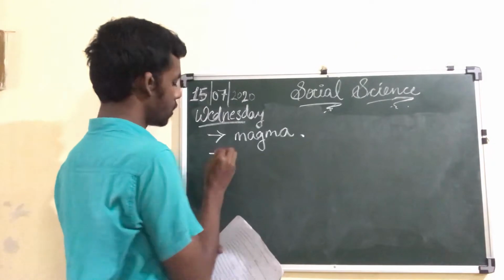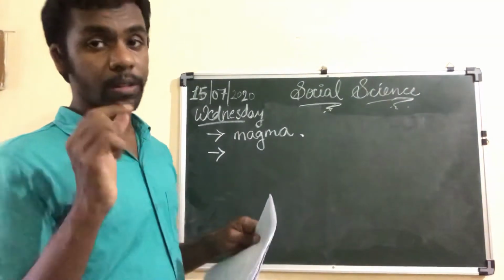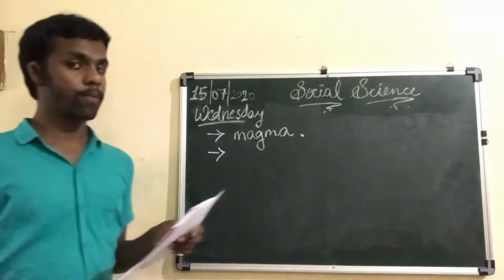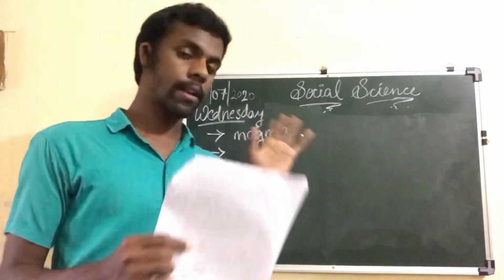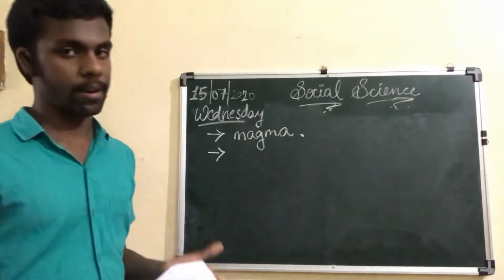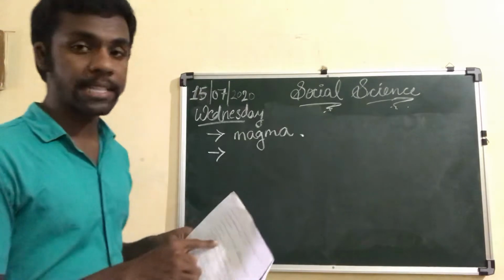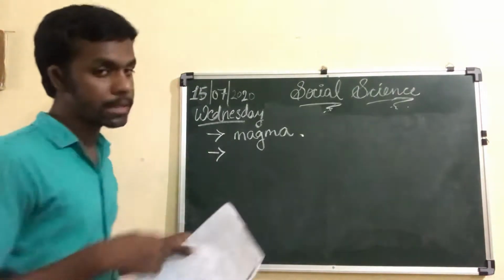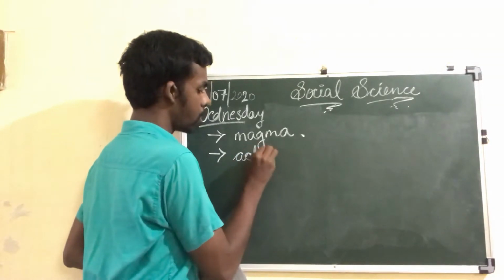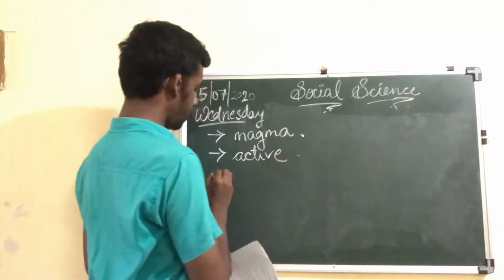What is the second question? Mount Merapi is a dash volcano. There are three types of volcanoes we have already learned, and after each description there are examples of the volcanoes. Mount Merapi is given as an example of an active volcano. So the second answer is active volcano. Active is the answer for the second fill up.